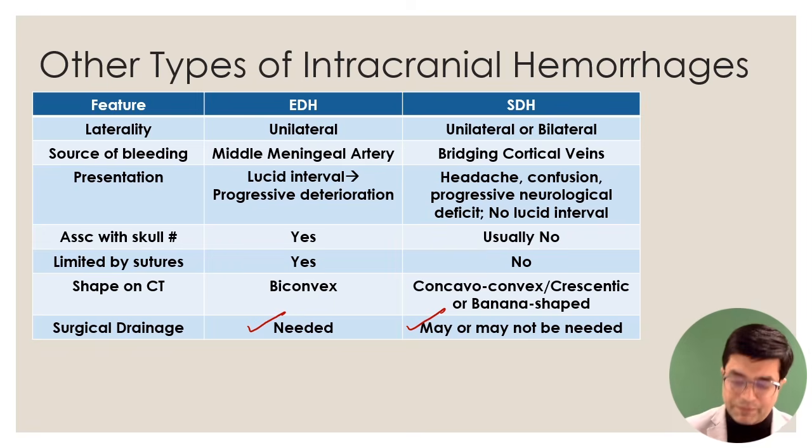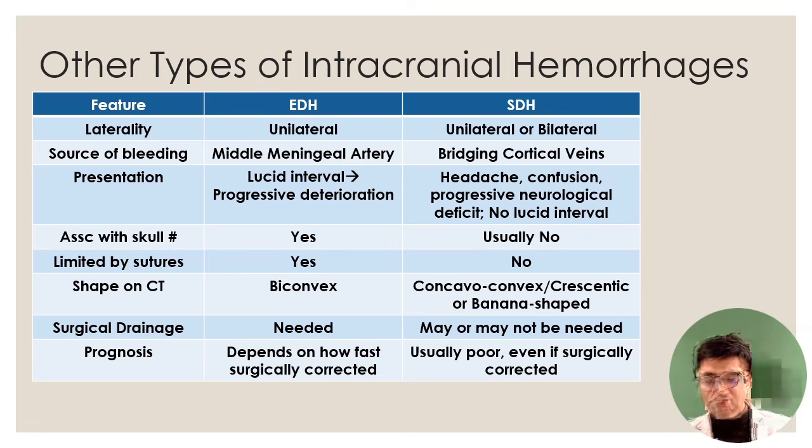So what is the prognosis or outcome? EDH, it depends upon how fast it is surgically corrected. If you correct it immediately and there are no coexisting problems, the patient can survive and there is a good outcome. SDH, even if surgically corrected, if it is a massive SDH, there will be post-operative complications. EDH versus SDH, despite surgery, SDH has a poor outcome, provided it is a large SDH, right?